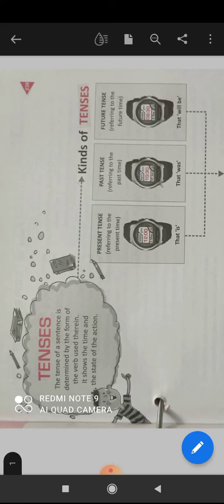Today you are going to learn a new grammar topic and it is tenses. It is a very important topic, so listen to me very carefully. Okay, open your BBC book on page number 239. Got it, bacha? Topic is tenses. Hope you all have opened your book.